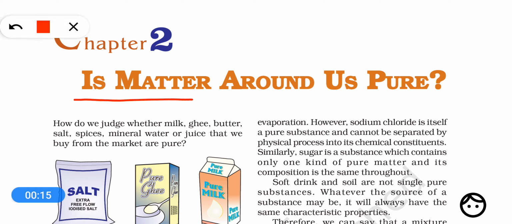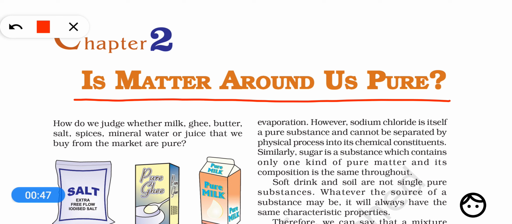So dear students, in the previous chapter, chapter number 1, we have learned that matter is made up of particles and it can exist in three different states, that is solid, liquid and gas. We know that the difference in the property between solids, liquids and gases is because of the differences in the distance between their particles. We learned the interconversions of states of matter from one to another. But in this second chapter, we are going to discuss the classification, the types of matter.